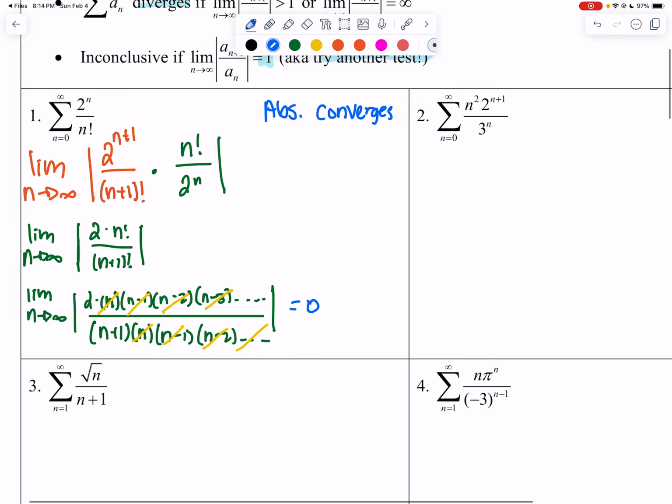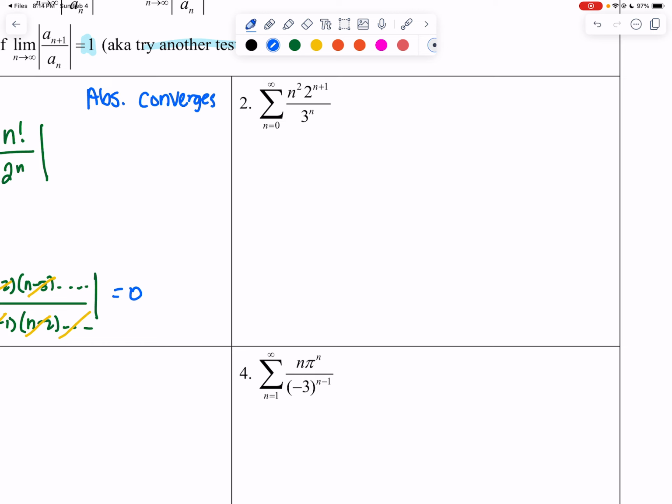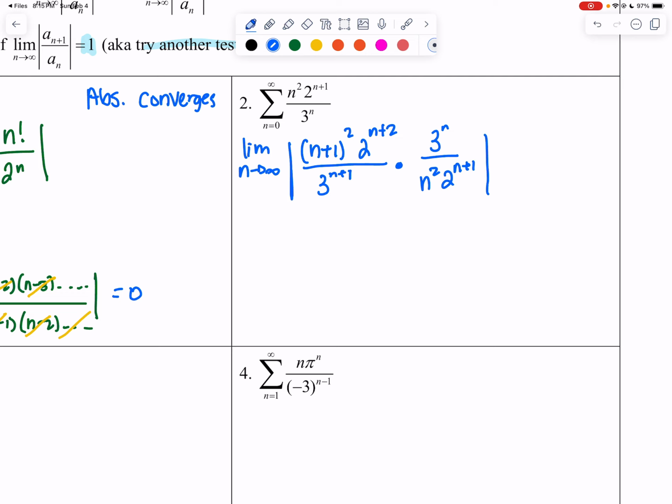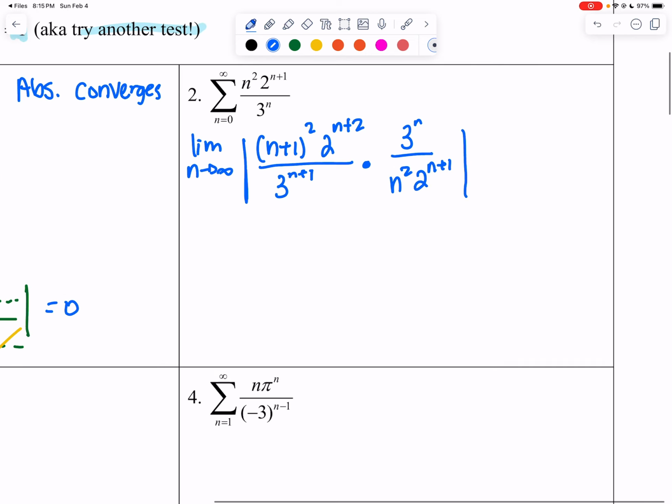All right, we're going to do the same thing with number 2. I am going to take the limit as n approaches infinity, and for every n I see, I'm going to have an n plus 1. That is essentially n plus 2. Then I'm going to multiply by the reciprocal of my original term. And then I am going to go ahead and try to manipulate this.